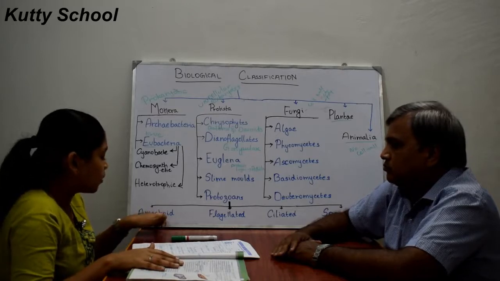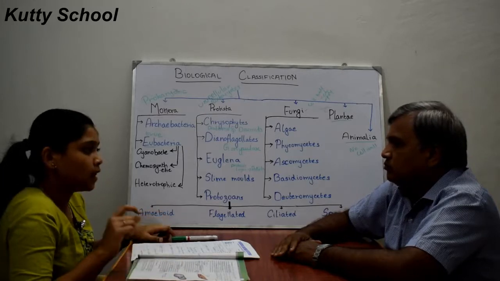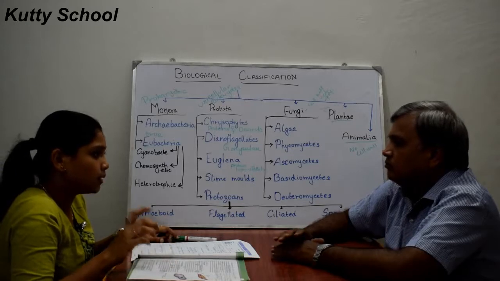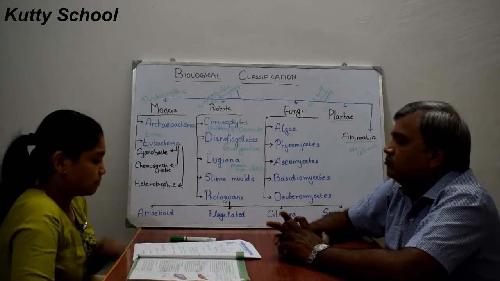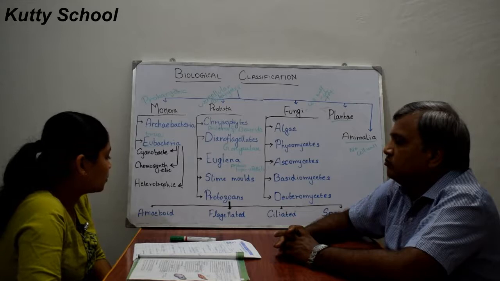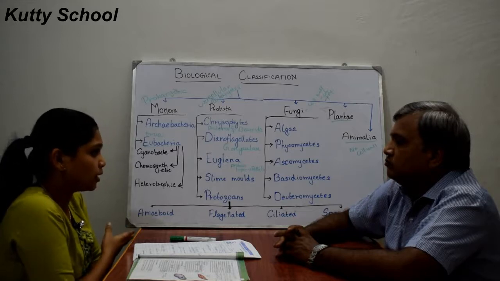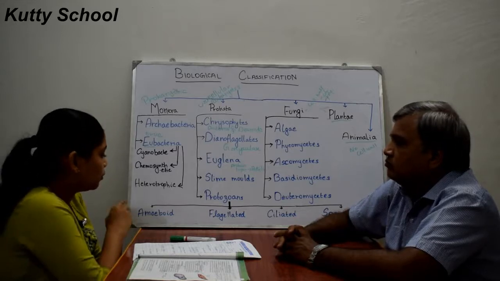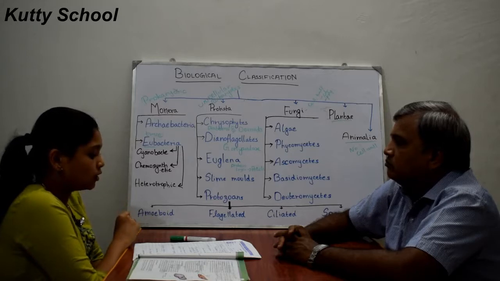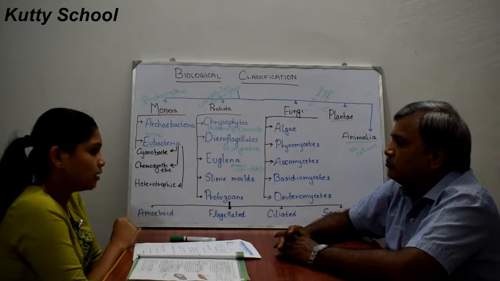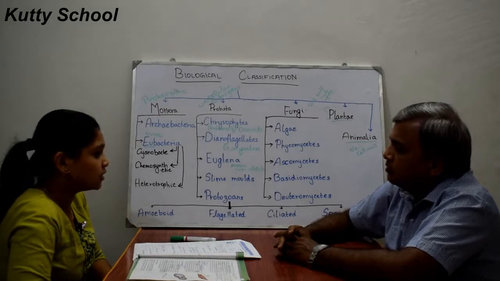An example of amoeboid protozoans is amoeba. The marine forms of amoeboid protozoans have silica shells.